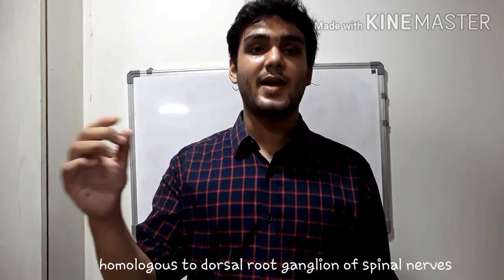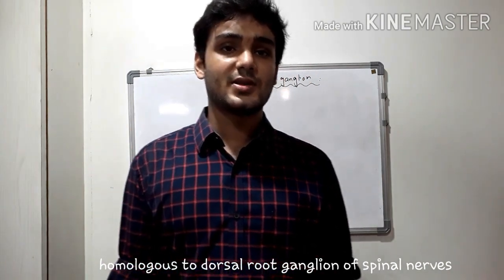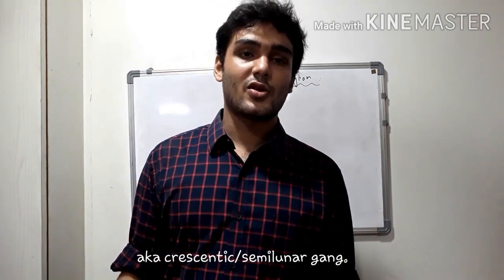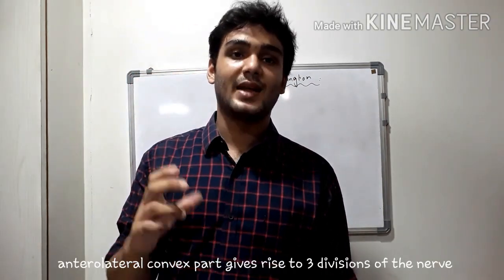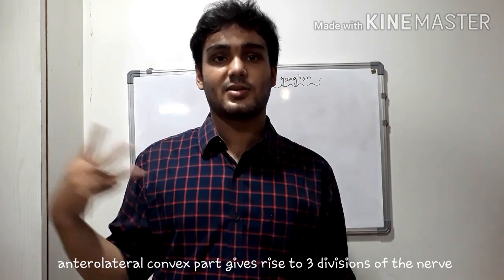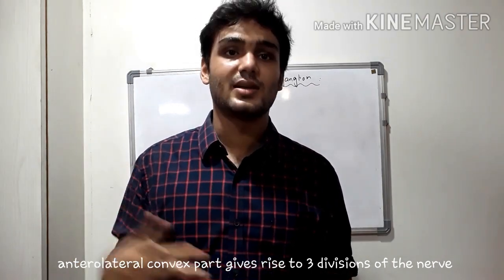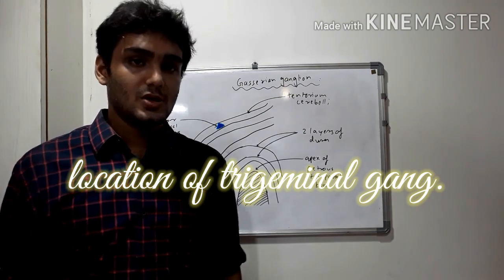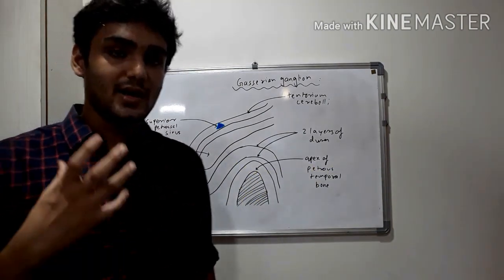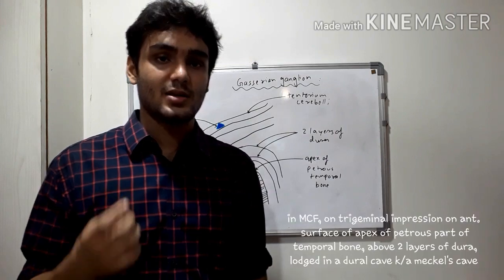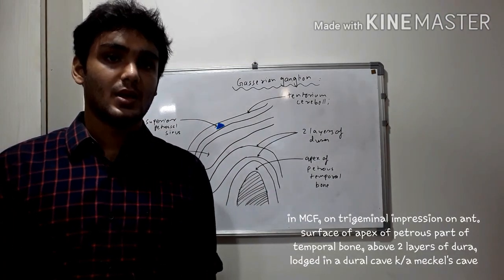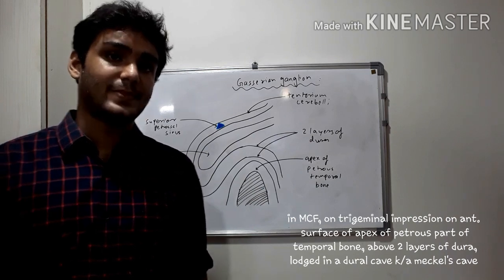Moreover, it is homologous to the dorsal root ganglion of a spinal nerve, and it is also known as a crescentic ganglion or a semilunar ganglion because it is crescentic in shape. Its anterolateral part is convex, and from that convex part, the three divisions, the ophthalmic, maxillary, and mandibular divisions, arise. Now we shall discuss the location of trigeminal ganglion. So it is located in the middle cranial fossa on the trigeminal impression present on the anterior surface of the apex of petrous temporal bone, and it is lodged in a dural cave known as Meckel's cave.